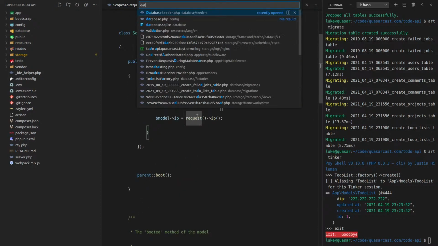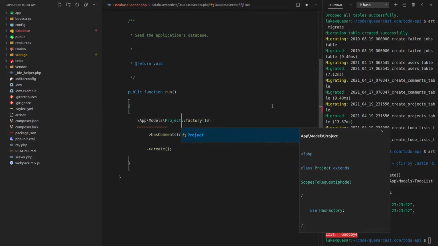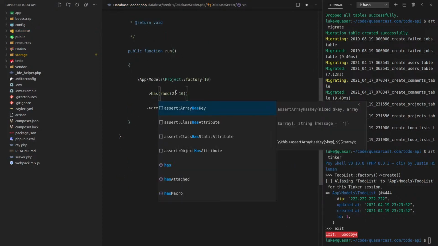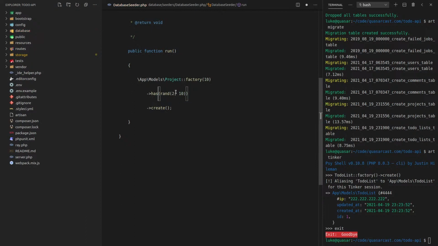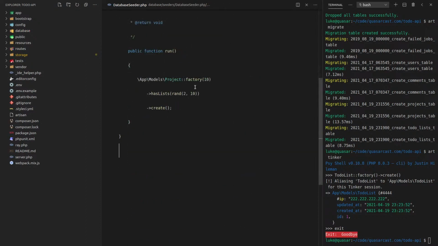So now let's go to the seeder so we can easily create some test data. And let's come in here and create a project by default. And we'll say has to-do list. No, has list because I called it on project. We just said list, I'm pretty sure. Yeah, lists. So project has lists, and then we'll go ahead and create it.